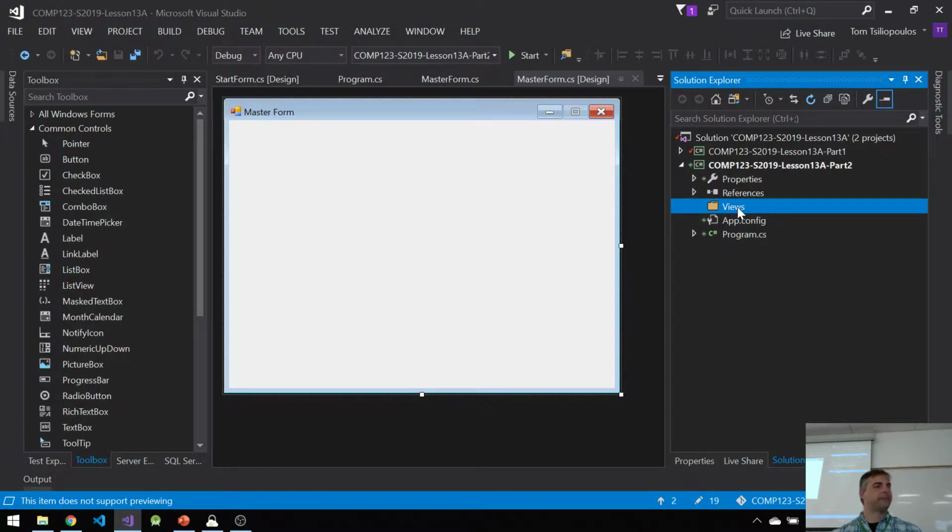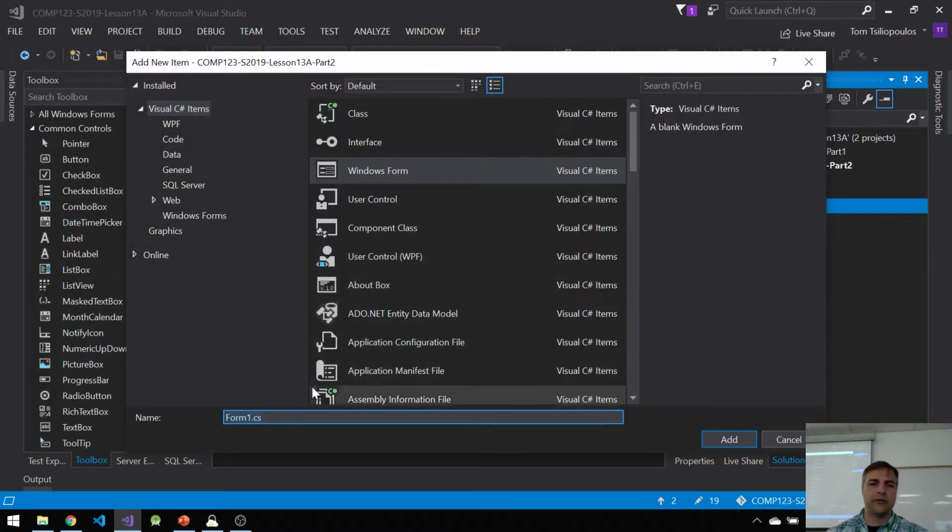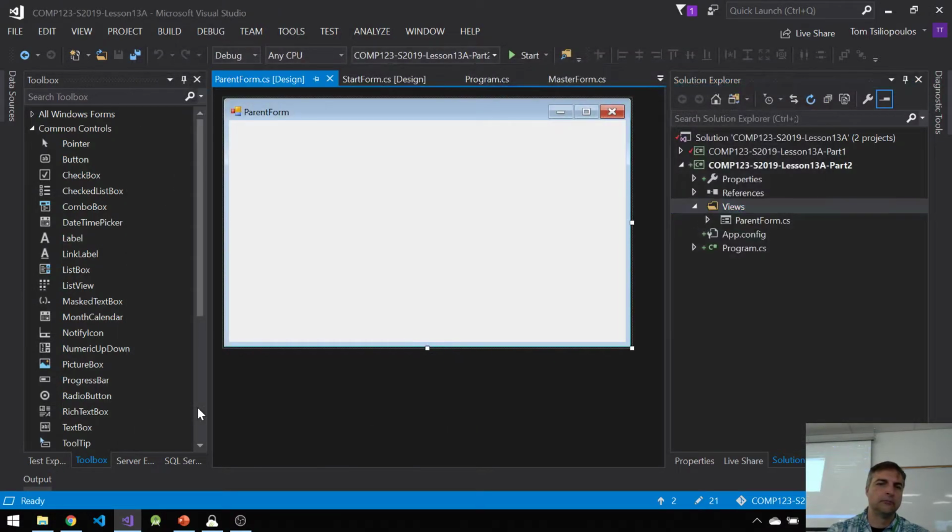And by the way, this is a new thing that I'm going to show you. We're going to make a new form, add a new Windows Form, which we're going to call ParentForm. It's another thing we can do, another way of doing things. ParentForm. All right, we're going to come back to this in a second.